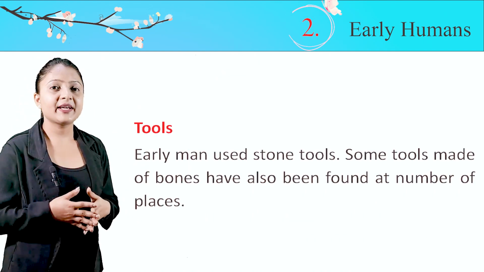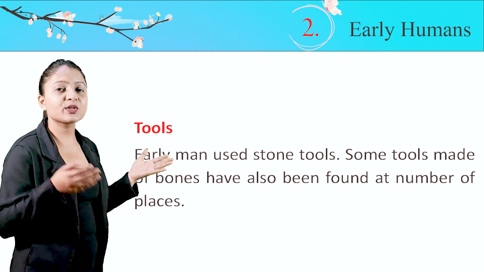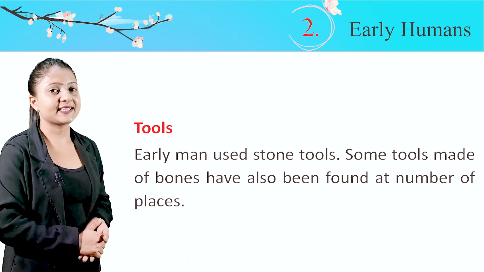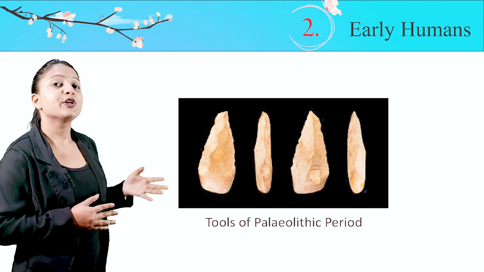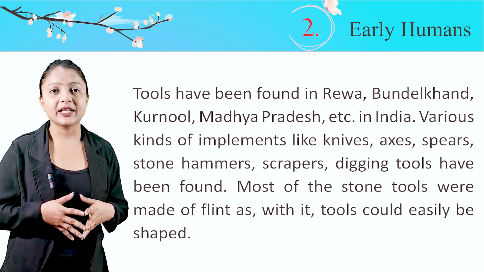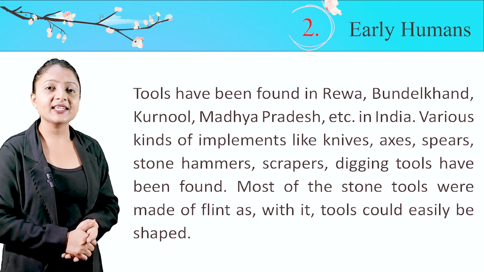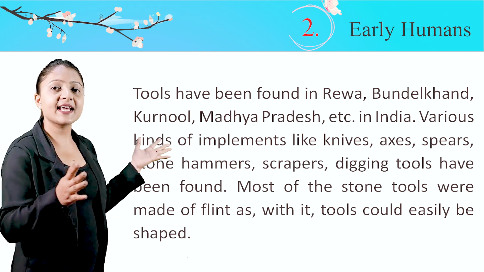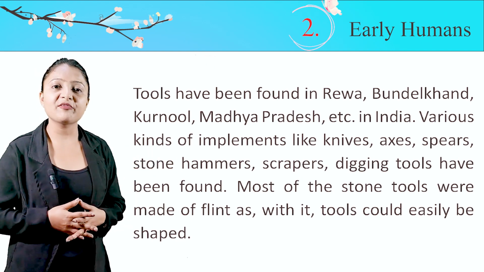Tools. Early men used stone tools. Some tools made of bones have also been found at a number of places. This is the image of tools of Paleolithic period. Tools have been found in Rewa, Bundelkhand, Kurnool, Madhya Pradesh, etc. In India, various kinds of implements like knives, axes, spears, stone hammers, scrapers, and digging tools have been found.